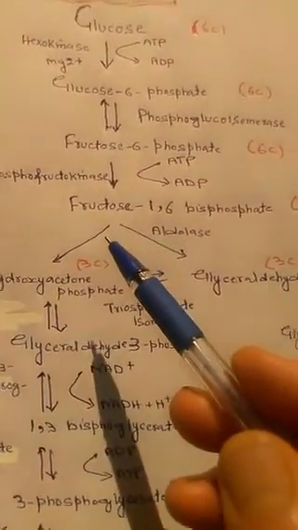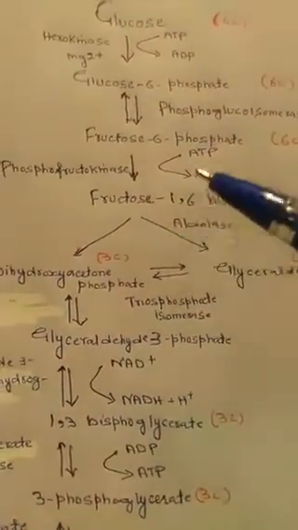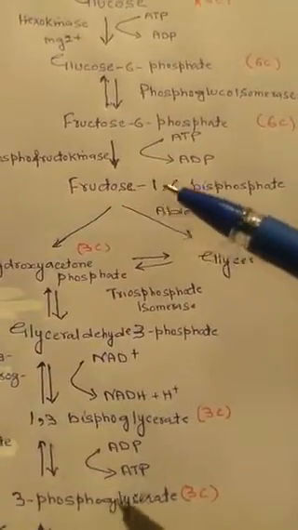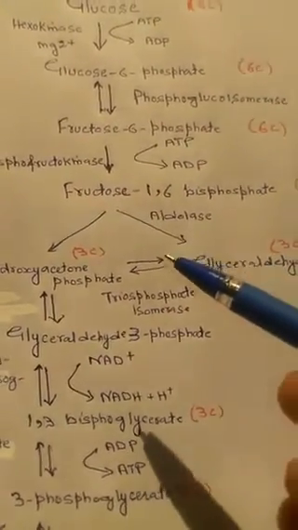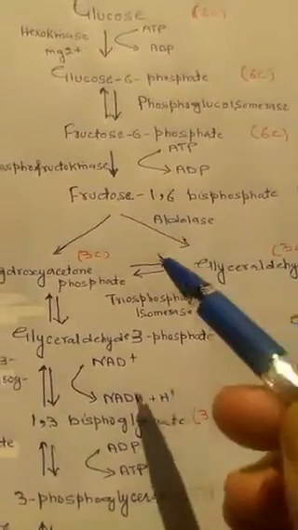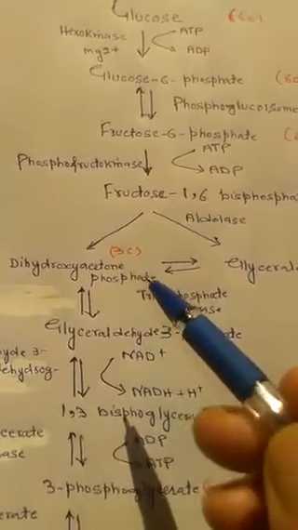Then we have one more important step here. It is cleavage, or we can say splitting of sugar. Here fructose 1,6-bisphosphate splits into 3 carbon halves.